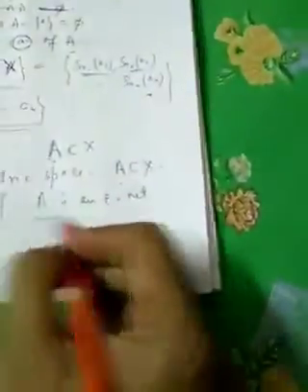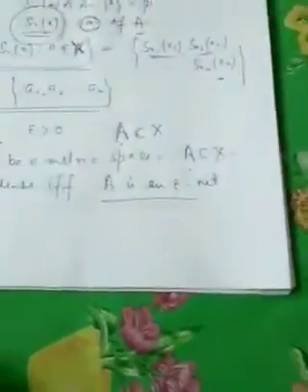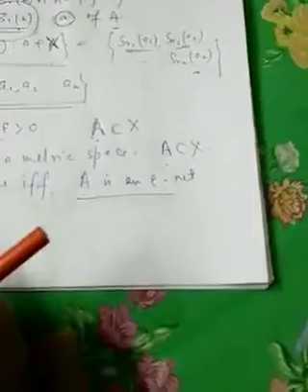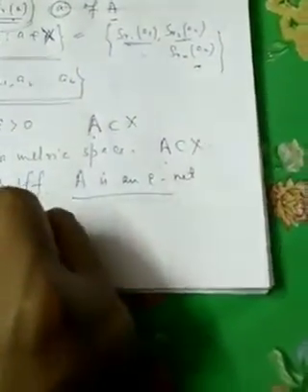Now the first part: let A be an epsilon net. We assume that A is an epsilon net of X. We have to prove A is dense. That is, we have to prove closure of A equals X.